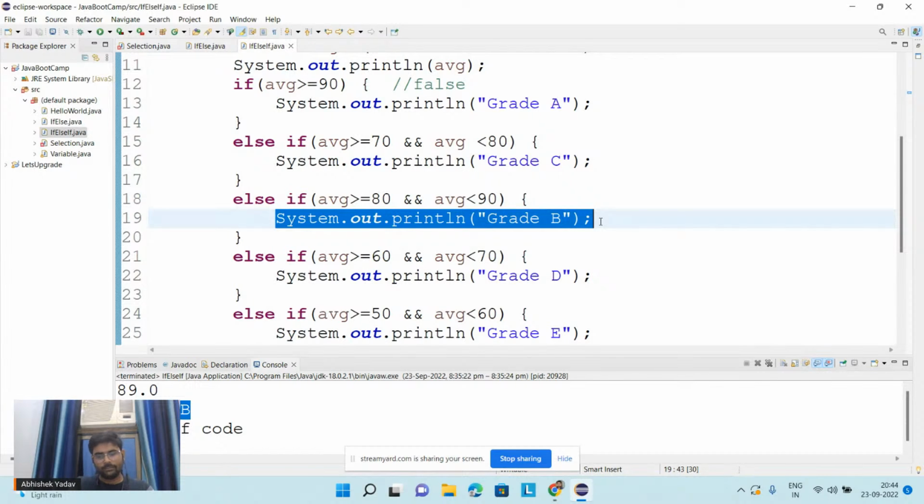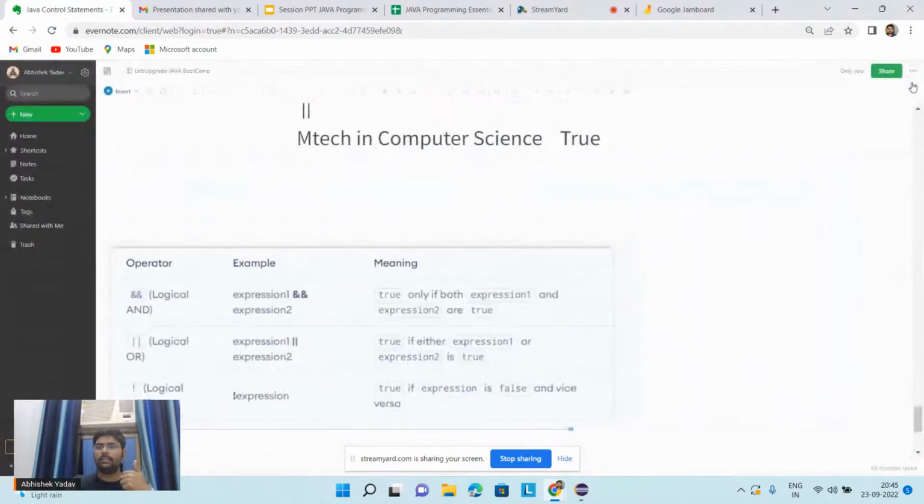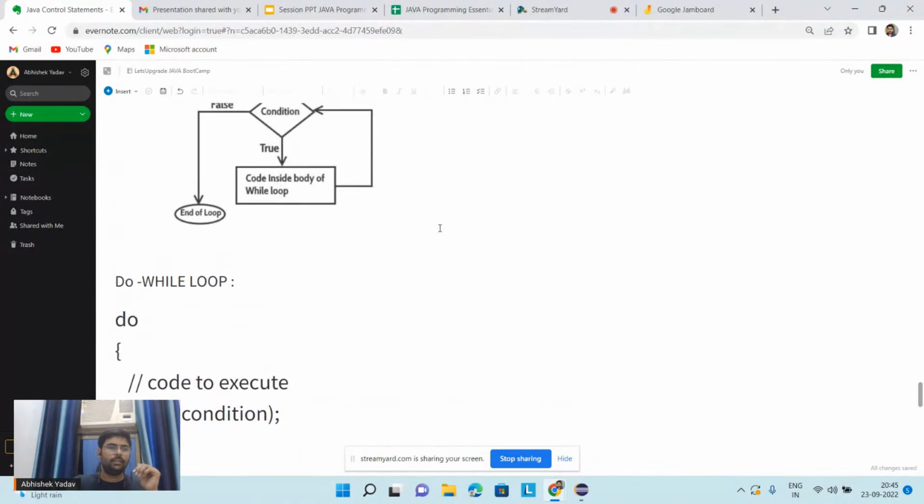Again, if you have multiple options and you have to choose one option, you can go for if else if, or you can go for switch case also. Switch case is more preferred because it is easier to read. It is not a complex if else if ladder, right?